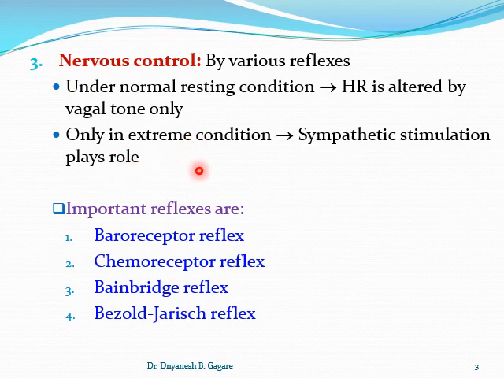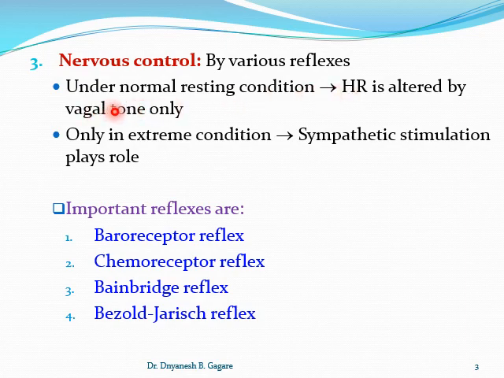Okay, only in extreme condition is there a role of sympathetic stimulation. Keep in mind, when you are at the resting stage, your heart rate changes depending on the need of the body. At the resting stage, it is regulated by the vagal tone. So here, increase in vagal tone, decrease in heart rate, and decrease in vagal tone, increase in heart rate, because vagal tone means the inhibitory influence of the vagus on the heart.